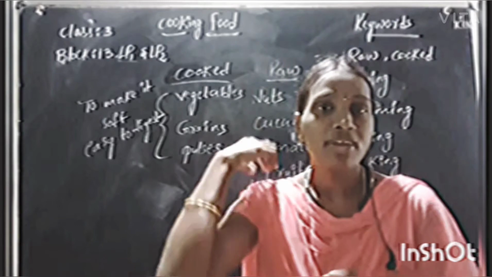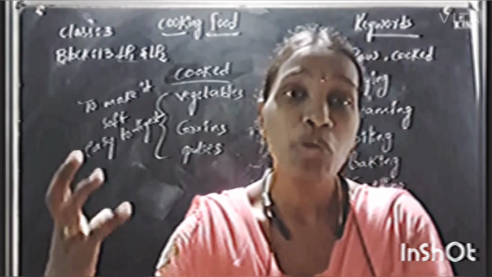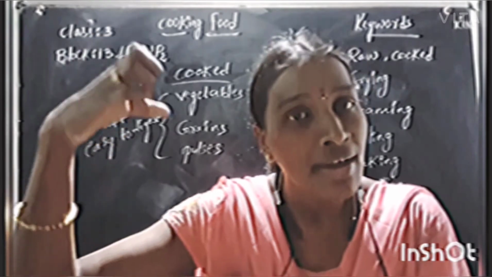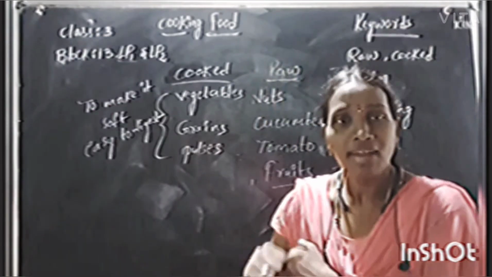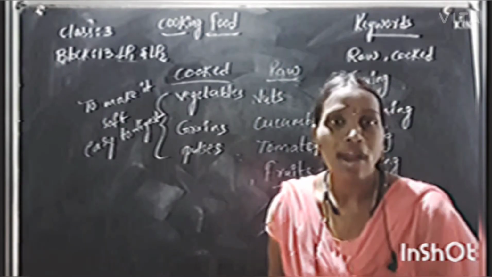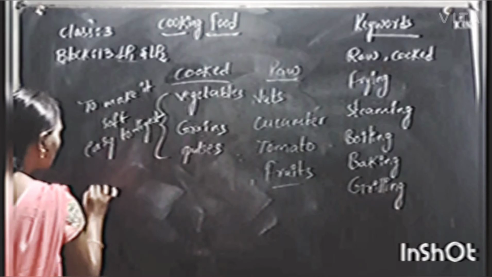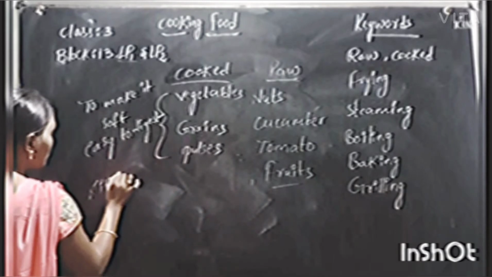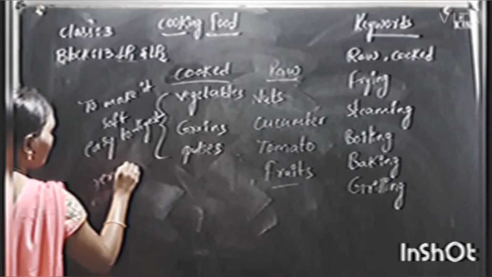Okay, but you know children, when we are cooking a food item, the nutrition values of the food item decrease. And one more advantage is there. If we cook the food, the germs will be killed.